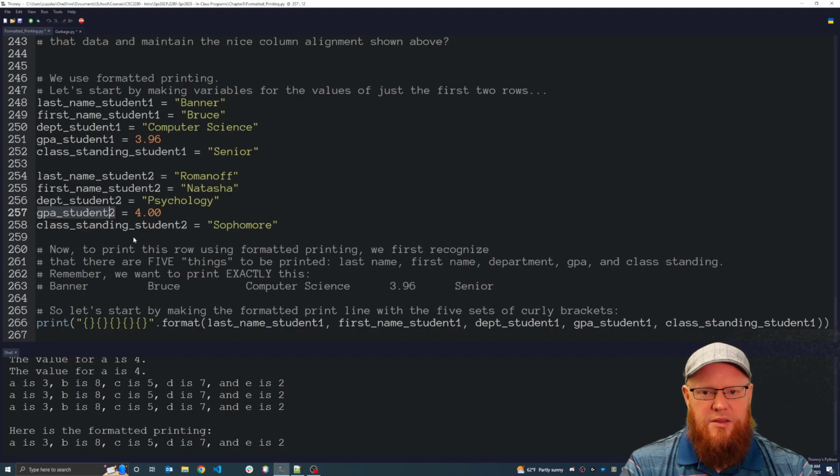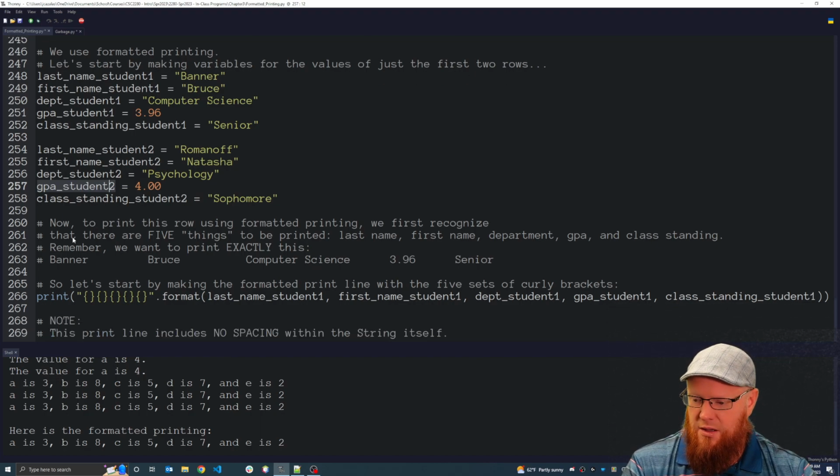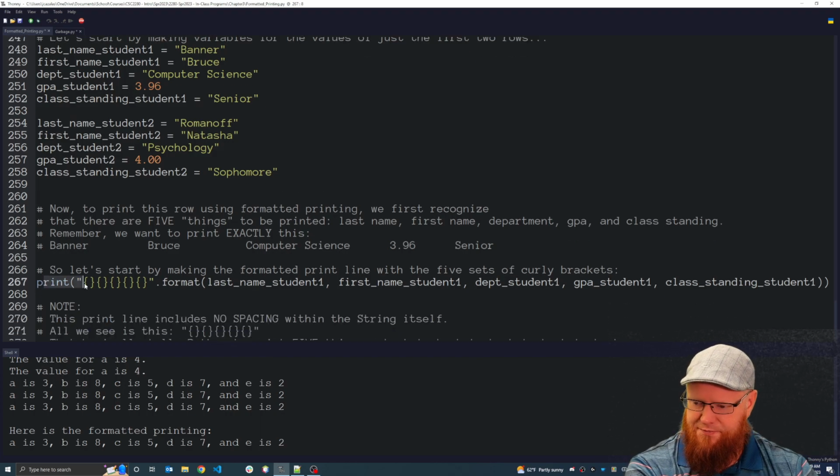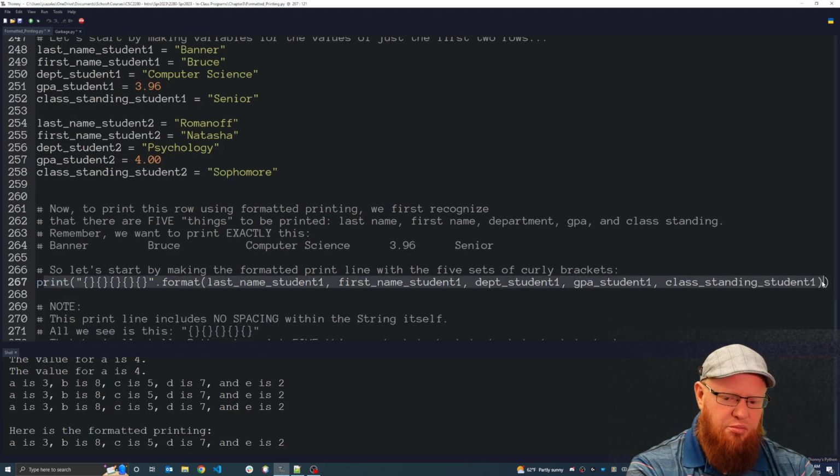So we want to print this data using formatted printing. But first, let's do it without any formats, and let's just show how we would use a simple print statement that you see here on line 267. We have this long print statement.